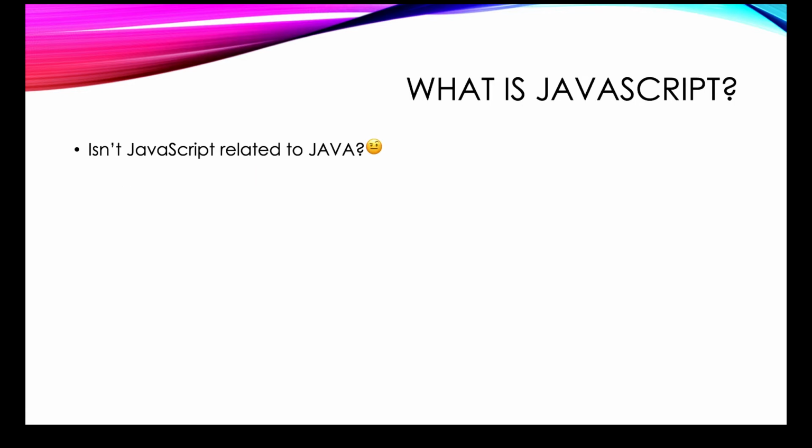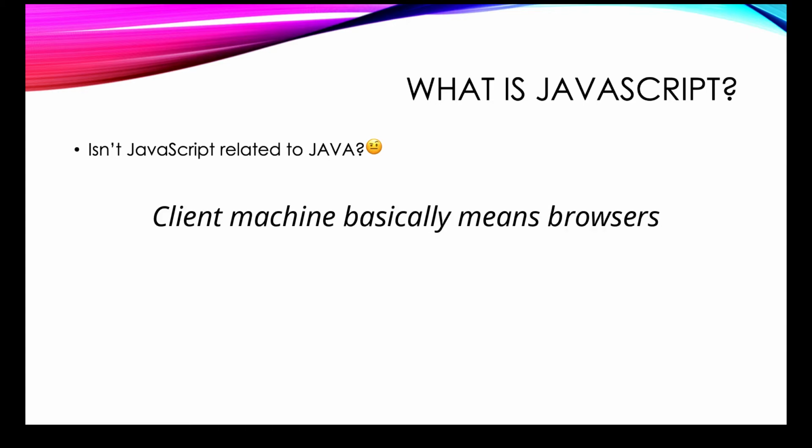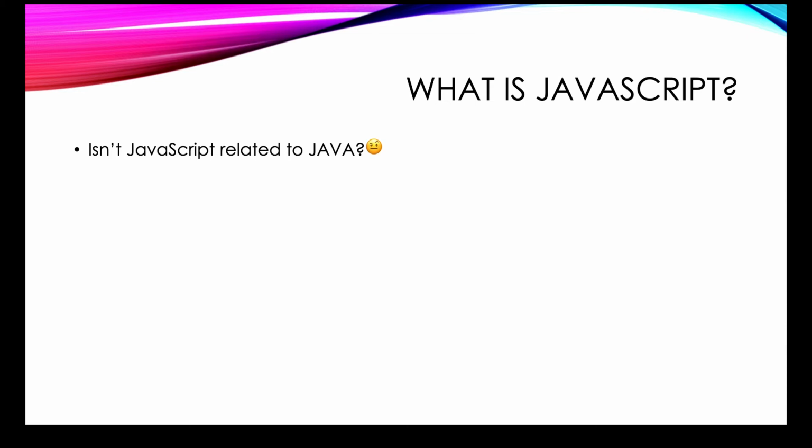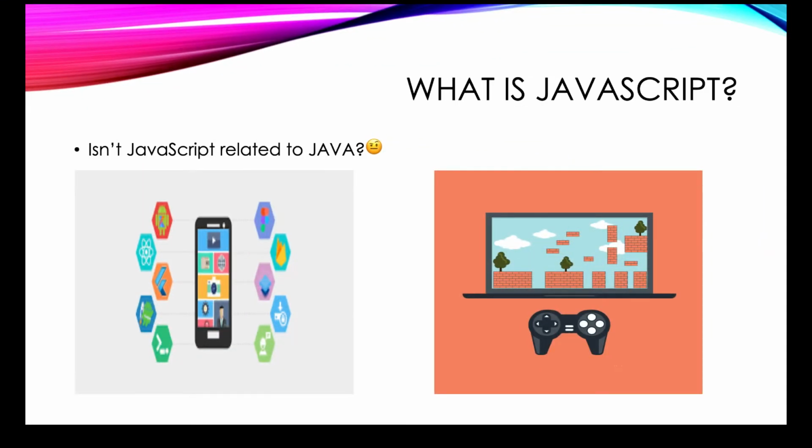So what is JavaScript? JavaScript is a client-side scripting language. What do you mean by client-side scripting language? The name itself suggests client-side. Whatever code you write in JavaScript is going to run on the client machine, right? It is mainly used for enhancing the interaction of a user with the web page. In other words, you can make your web page more lively and interactive with the help of JavaScript. JavaScript can also be used for game development and mobile application development. We'll discuss that too going further.